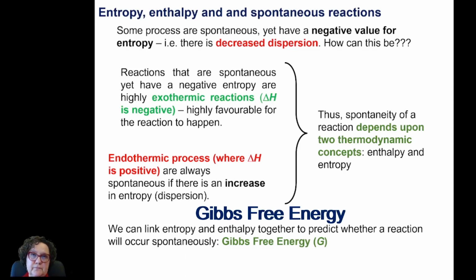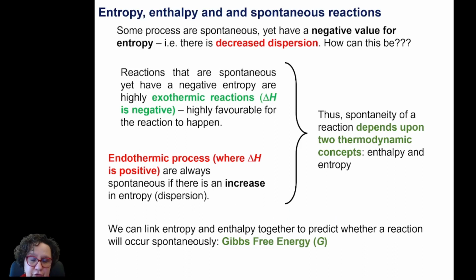So let's continue with spontaneous reaction, how we can predict a reaction is spontaneous. We know it has to do with enthalpy change. So if you have an exothermic reaction that releases heat, that means the reagents have enough energy to produce the products. And that gives you a spontaneous reaction because the reagents don't need anything outside the reagents to make the products. But there are some endothermic reactions that do happen spontaneously.